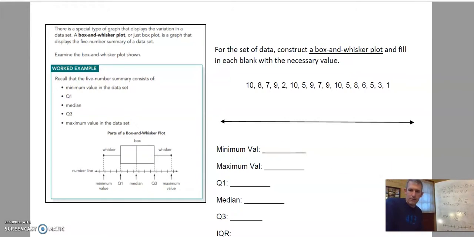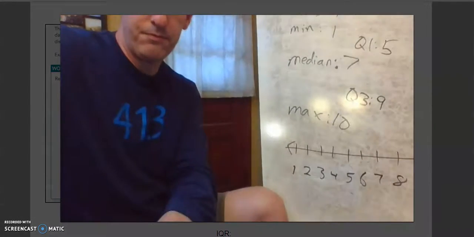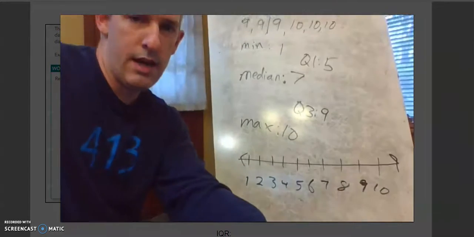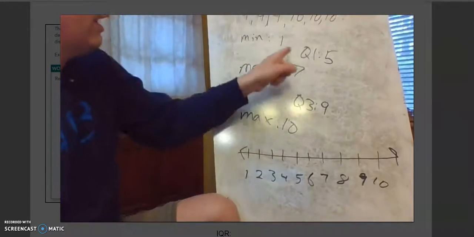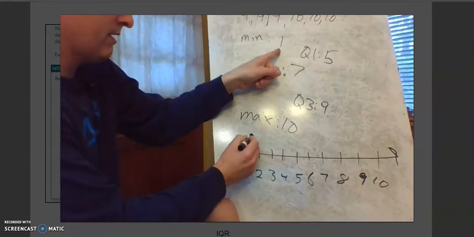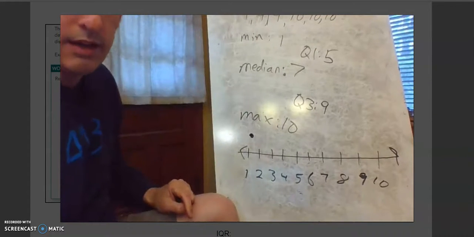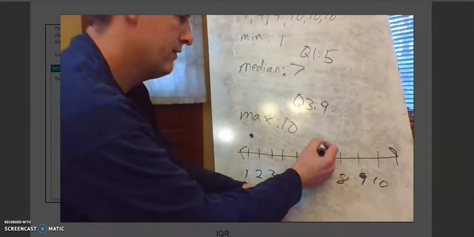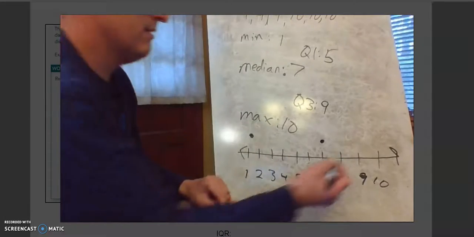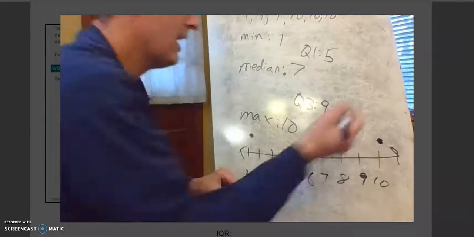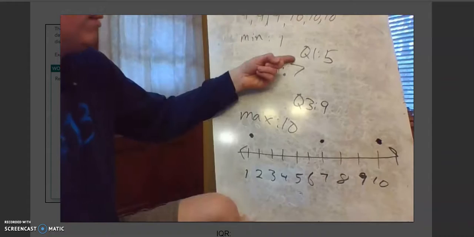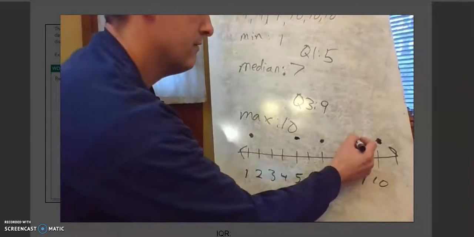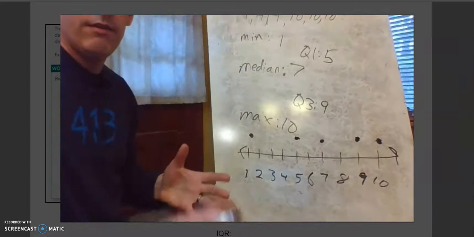Okay, go back to full screen here so you can see what I'm doing. So there is my lovely number line. First I want to put a dot over my minimum, right there, over the 1. Then I want to put a dot over my median, 7. Then I want to put a dot over my maximum. And then I want to go back and put a dot over my Q1, which is 5, and my Q3, which was 9.